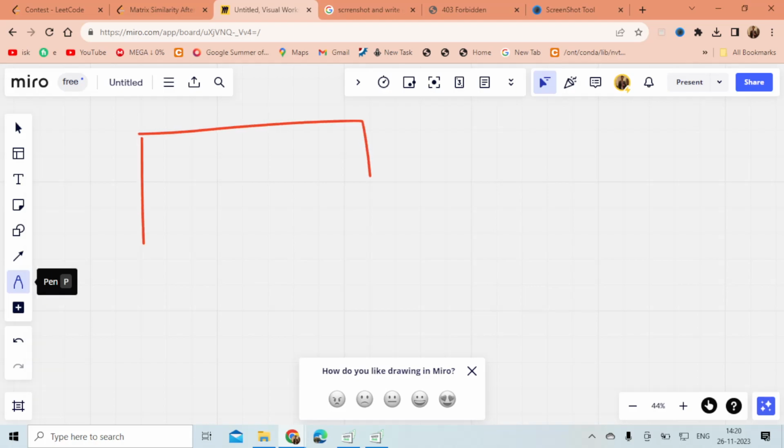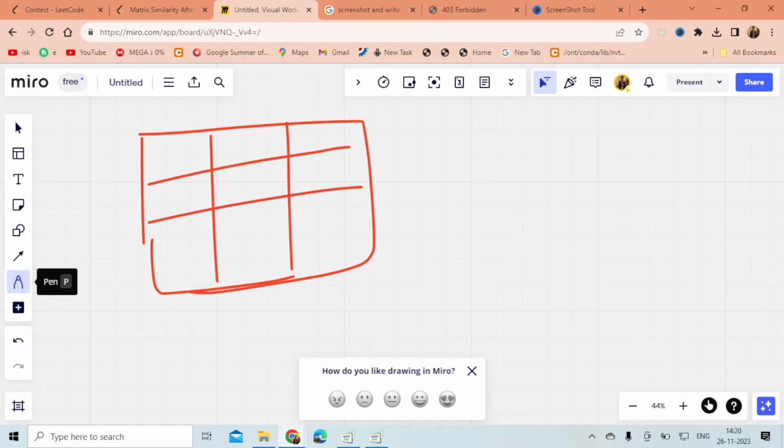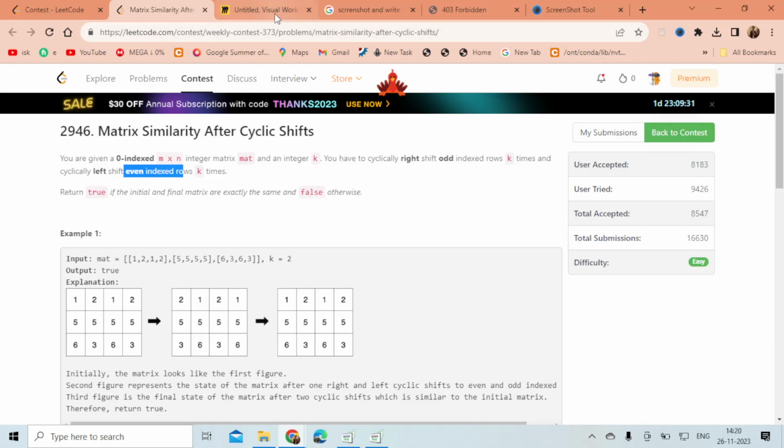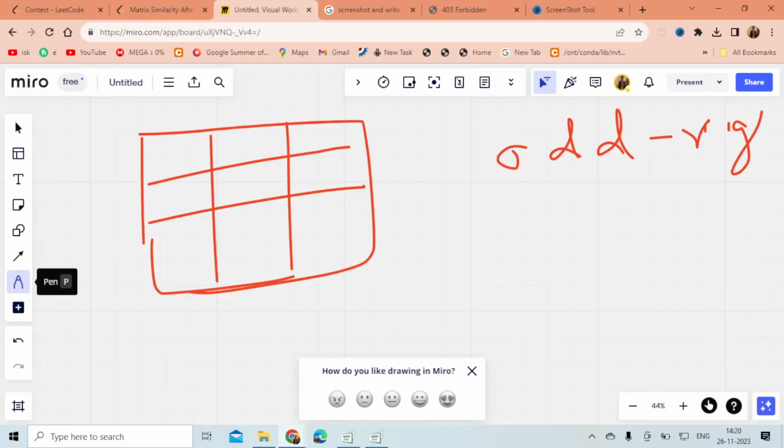Let's say this is the matrix. For odd index, we have to perform a right shift, and for even index, we have to perform a left shift. So let's say this is our zeroth index, so this is an even index, and we have to perform a left shift.